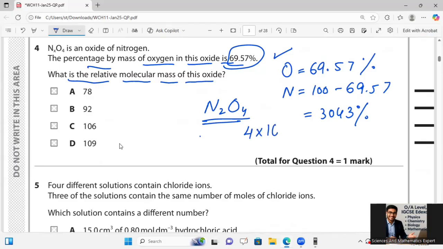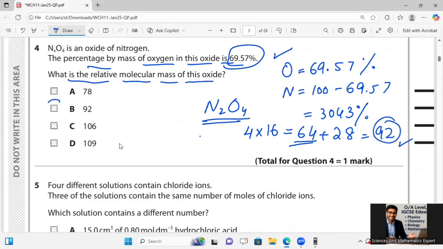If this formula is going to form, then the mass of oxygen will be 4 multiplied by 16, which equals 64. And for nitrogen, it should be doubled, meaning 28 should be taken. Then it makes 92.